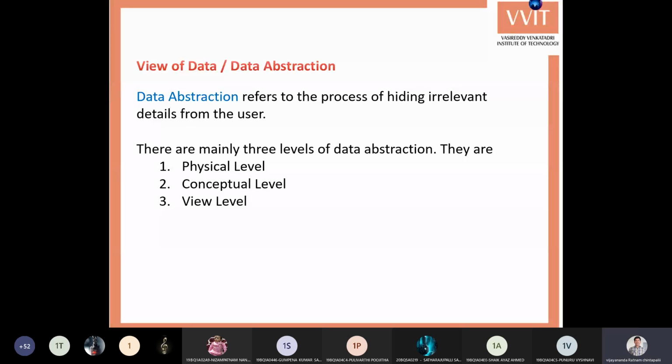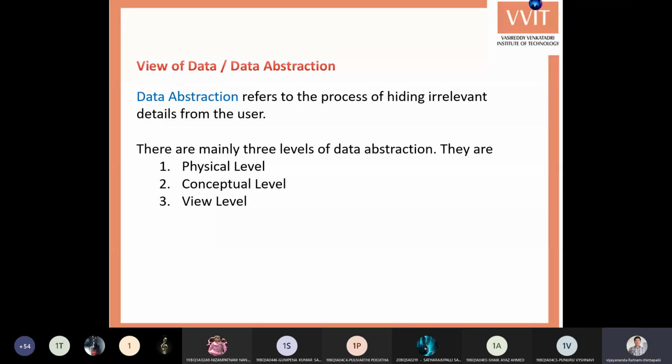Next one, view of data or data abstraction. Generally we store the data in the database, but we want to work with the data. To work with the data, we don't need the internal complexities.